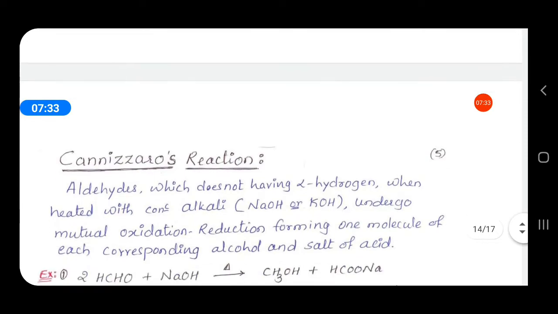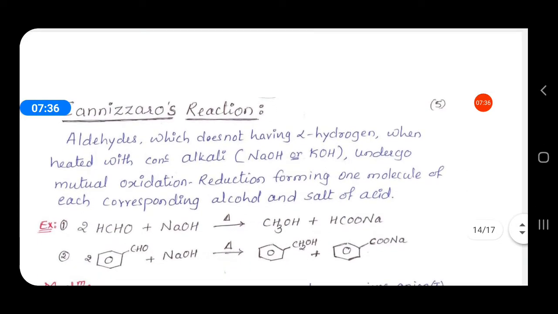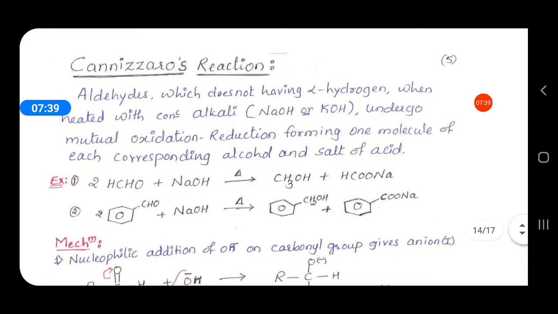We'll see another important reaction, the Cannizzaro reaction. Here also the conditions are the same: two molecules of aldehyde will react in presence of base, but here the base is a concentrated alkali. That alkali may be NaOH or KOH. And another thing is that the aldehydes present here do not have alpha hydrogen.